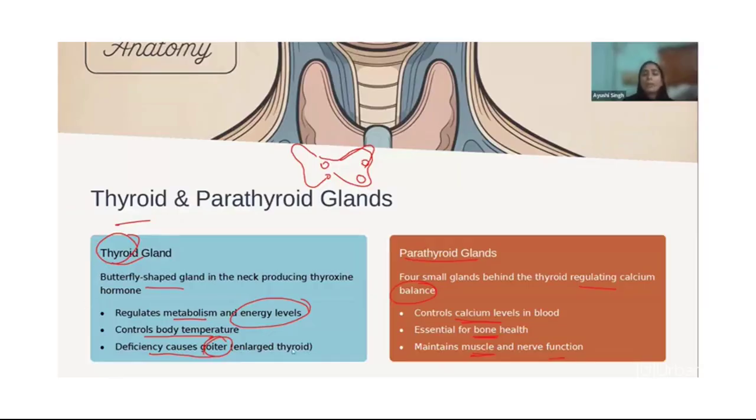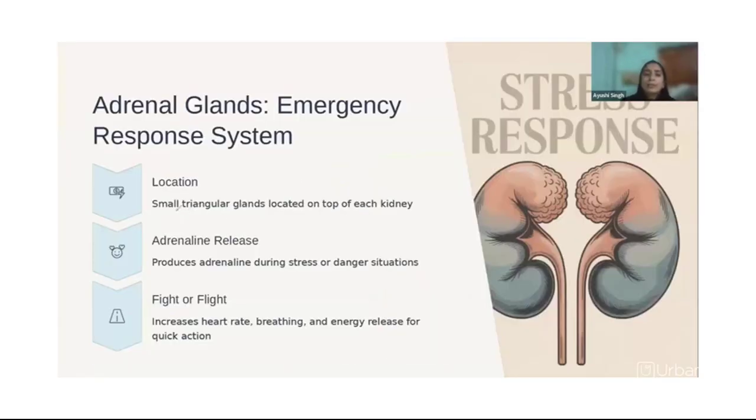Now, the adrenal gland, I already told you about. Emergency response is triggered here. These are small triangular glands present on the top of the kidney, like this. They generate adrenaline responses, which help us during a stressful or dangerous situation. This tells us to either fight or flight.